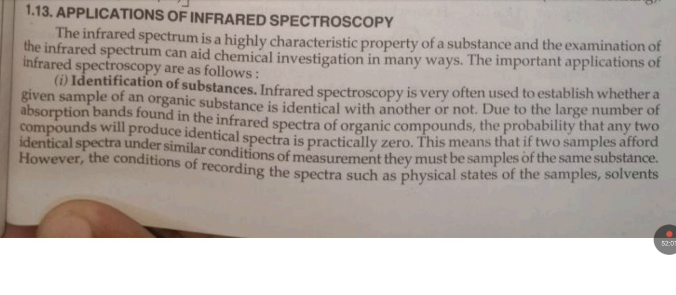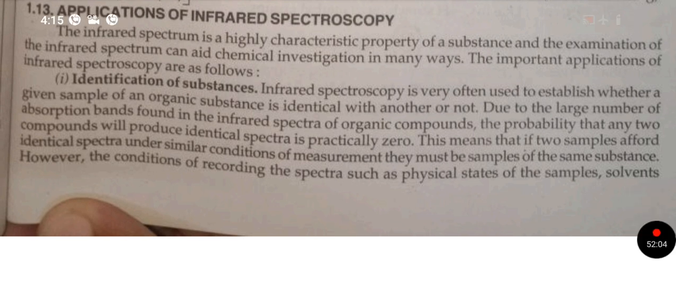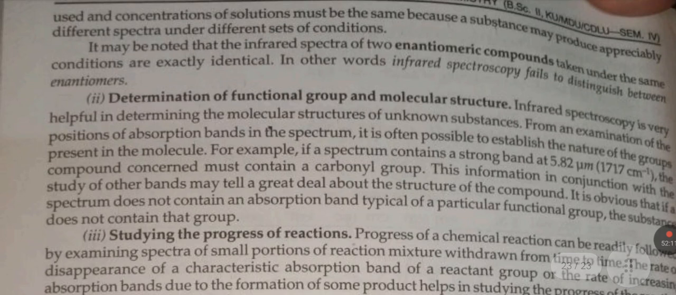However, the conditions of recording the spectra, such as physical state of the sample, solvents used and concentration of substance in solution, must be the same, because a substance may provide appreciably different spectra under different sets of conditions. It may be noted that the infrared spectra of two enantiomeric compounds taken under the same conditions are exactly identical. In other words, infrared spectroscopy fails to differentiate between enantiomers.